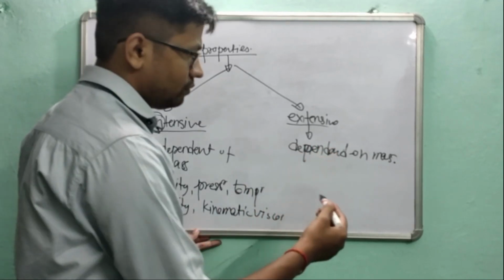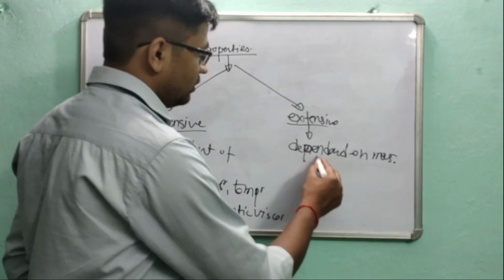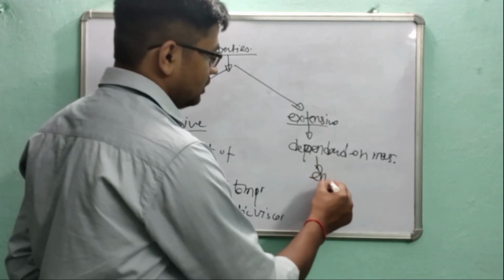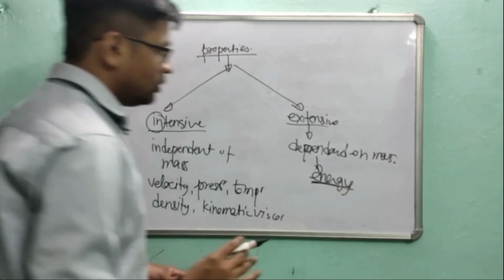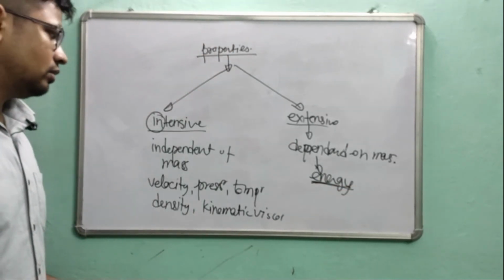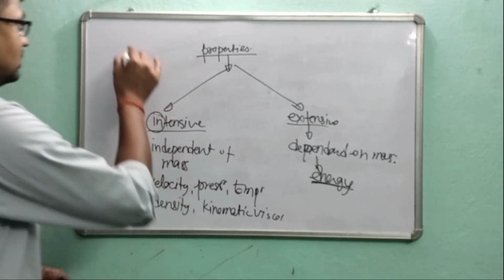Then how many types of extensive properties are there? You can take the example of all the energies, because energy depends upon the volume, and volume is an extensive property. Suppose this is the system.